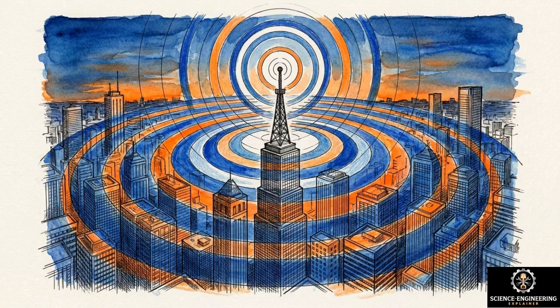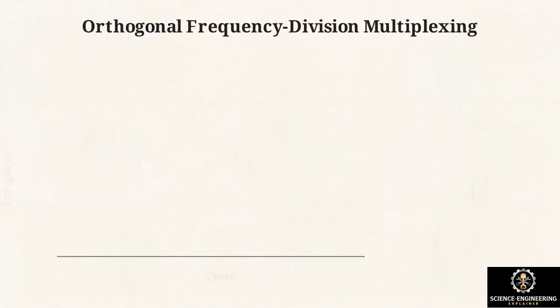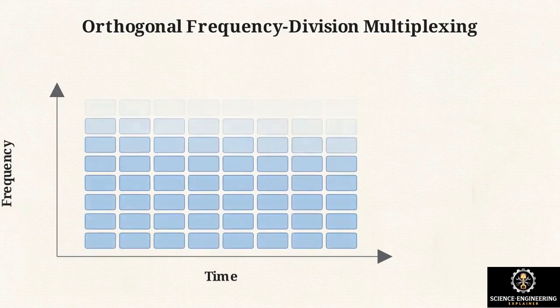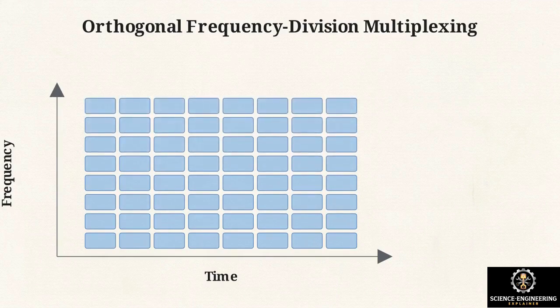This air interface is tasked with transmitting across a massive spectrum range, spanning from sub-1 GHz bands up to high-frequency millimeter waves above 24 GHz. This diagram shows how NR maximizes that spectrum using orthogonal frequency division multiplexing, or OFDM. It divides the available radio spectrum into multiple closely spaced subcarriers, represented here as individual blocks on a grid of